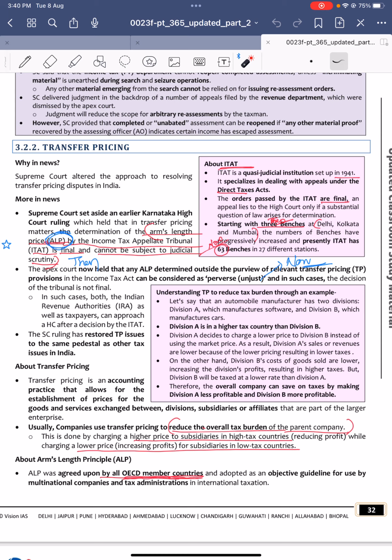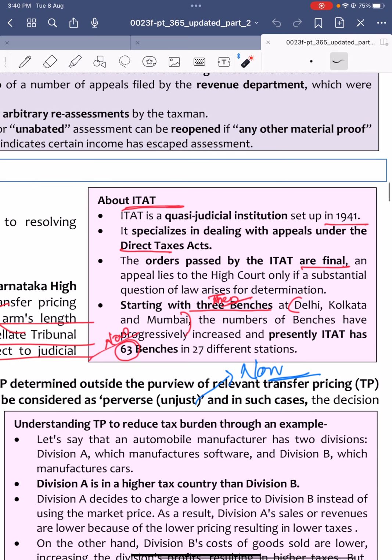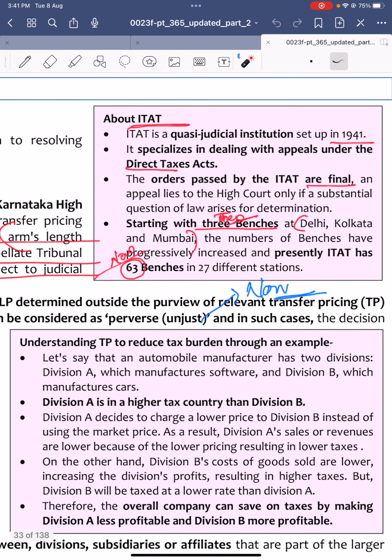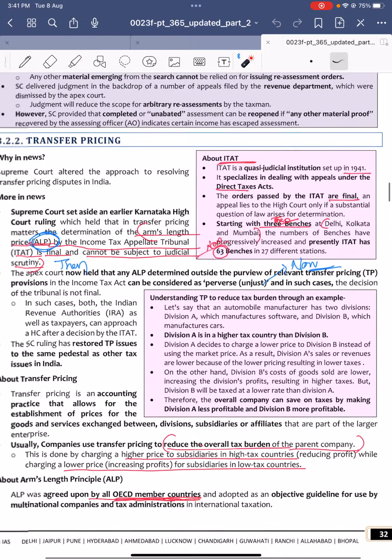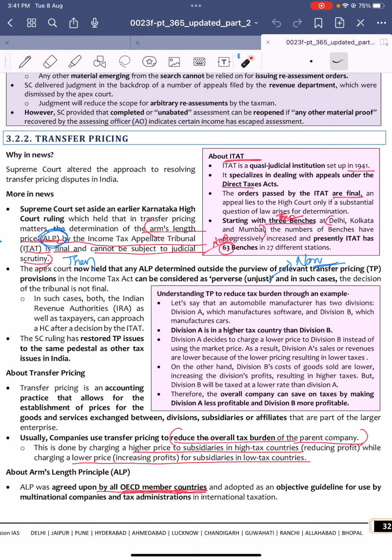Okay, what is this Income Tax Appellate Tribunal? The Income Tax Appellate Tribunal is a quasi-judicial body set up in 1941, and it deals with direct taxes, right? So it comes under the Direct Tax Acts. Appeals regarding Direct Tax Acts can be filed to the Income Tax Appellate Tribunal. The orders passed by the Income Tax Appellate Tribunal are final, and an appeal lies to the High Court only if a substantial question of law arises. As of now it has 63 benches. That's it.